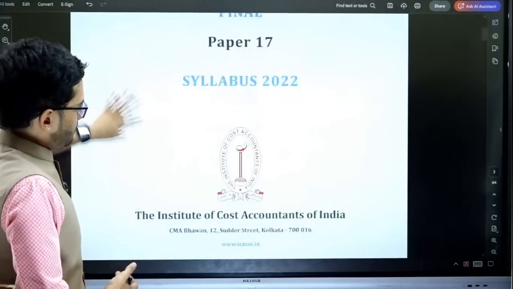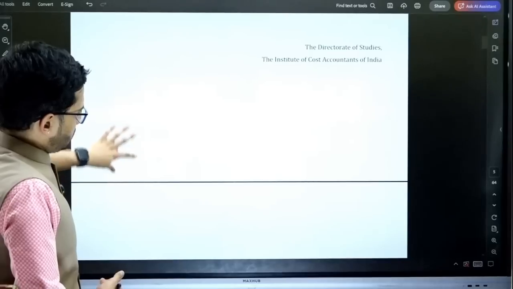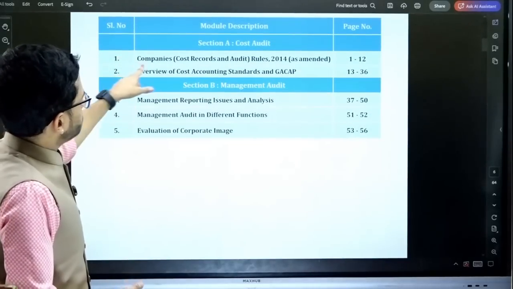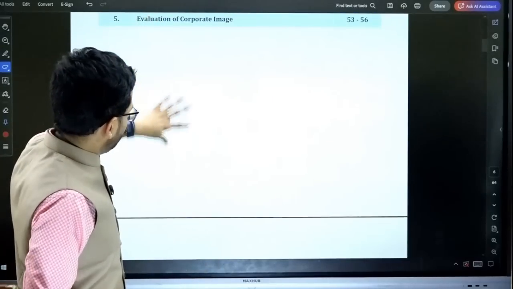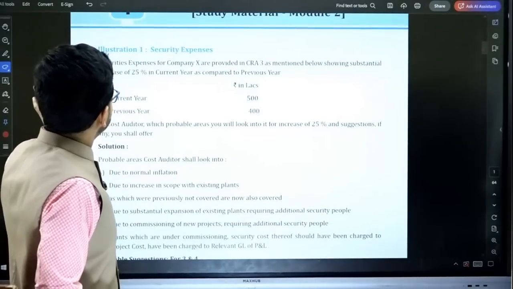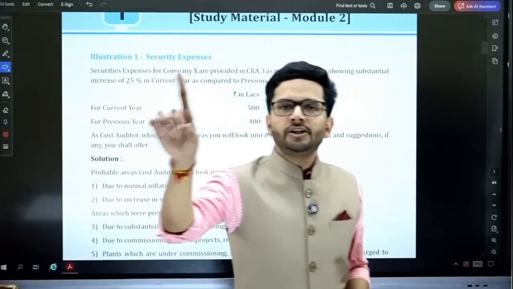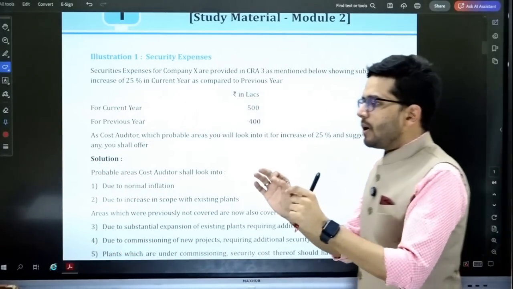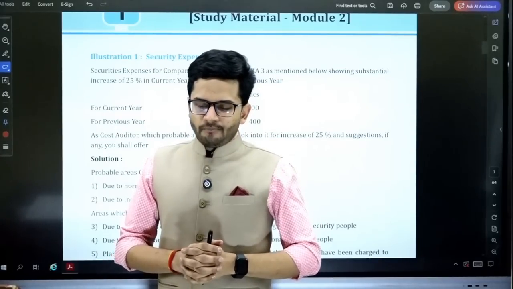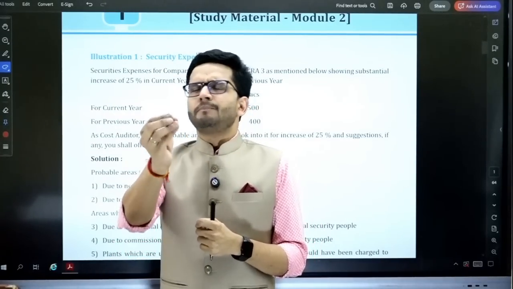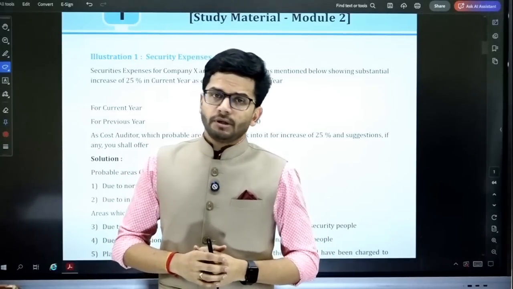So cost and management audit, paper number 17 of your syllabus, and we are going to start with the first chapter, which is Companies Cost Records and Audit Rules 2014 as amended till 2019. All right. So first of all, dealing with illustration number 1 to 7. Illustration number 1 to 7 is a logic based question given in the workbook, which is just asking you simple logics on why is repair and maintenance cost increasing for a particular company.